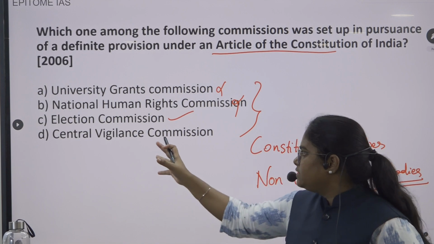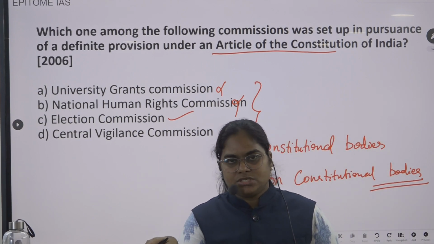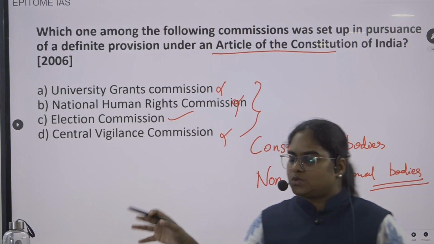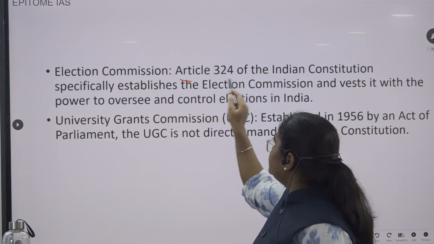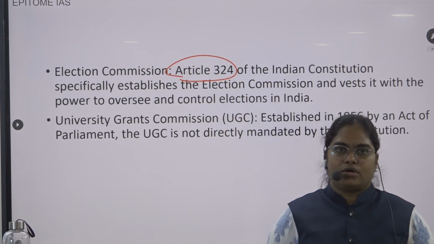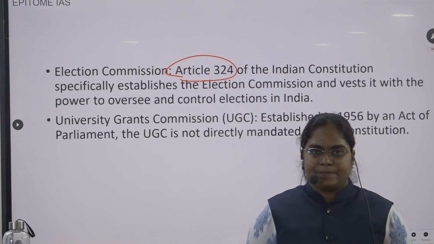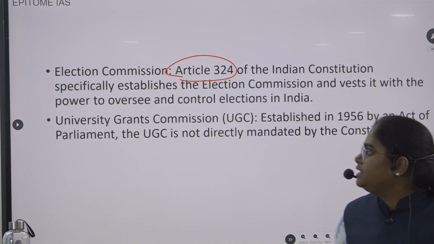Then Central Vigilance Commission. Again, it is not a constitutional body. So option C is the correct answer. See here, Article 324 of the Constitution directly established the Election Commission of India.